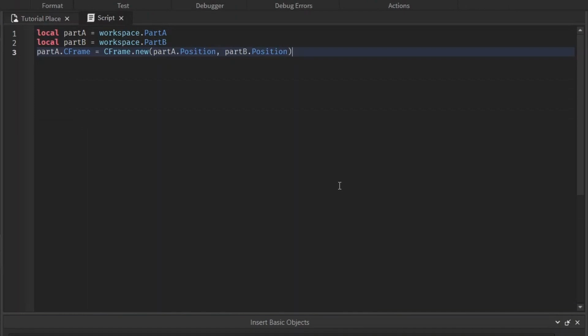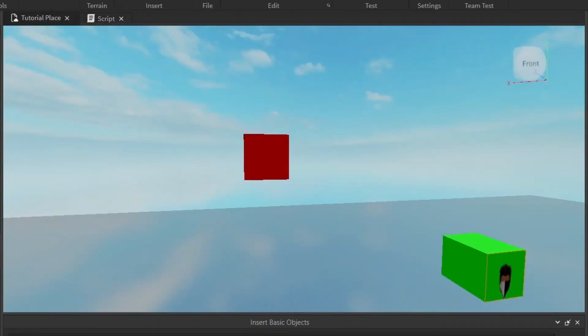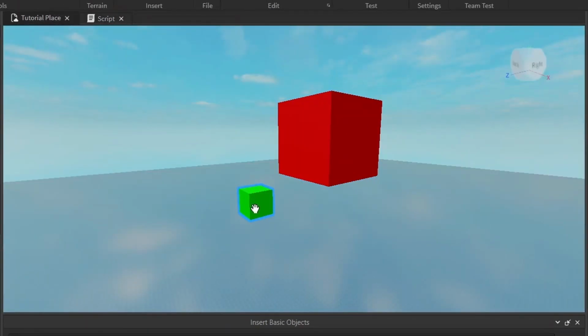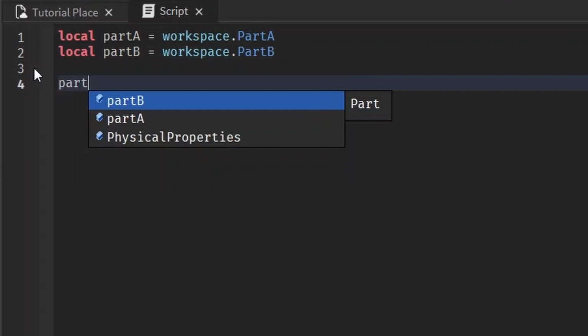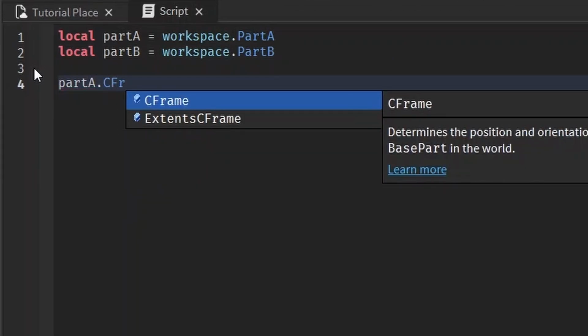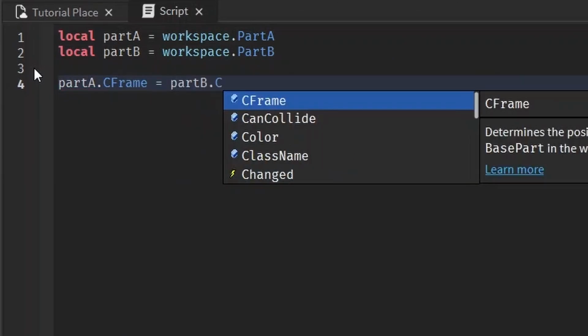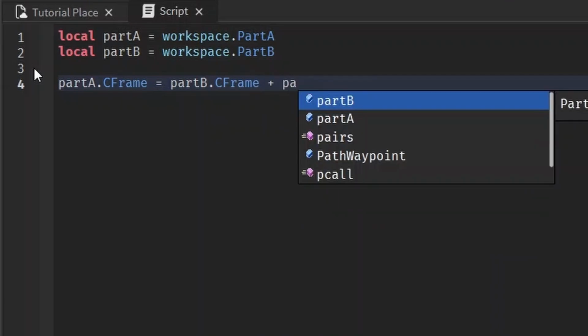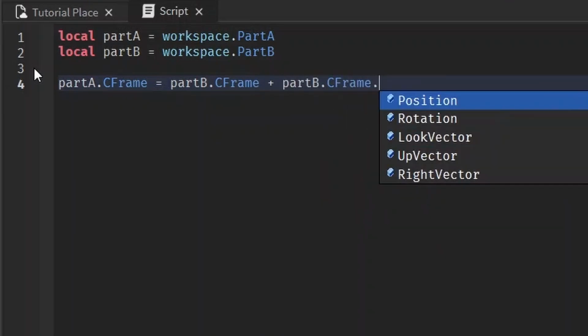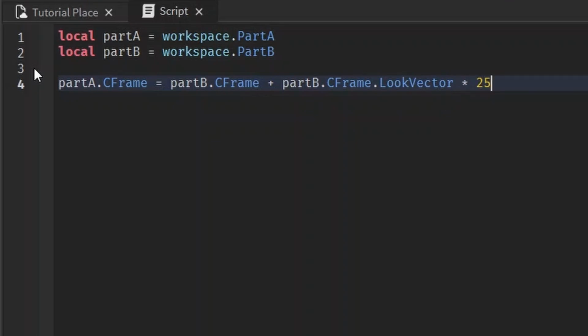Another thing we can do is position things in front of other things relative to their rotation. I'll show you by using the parts again. I'll add a decal on part B also. Let's say we want to move part A in front of part B. We can use something called a look vector, and I'll show you how it works and then I'll explain it. We want to set part A's CFrame equal to partB.CFrame plus partB.CFrame.LookVector times 25.